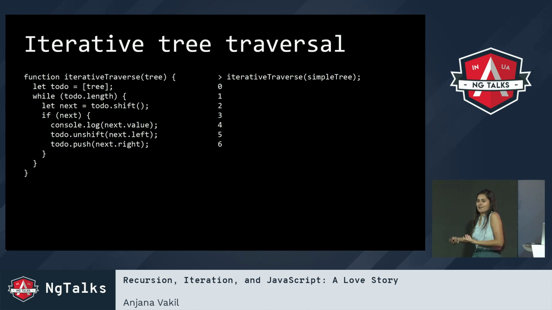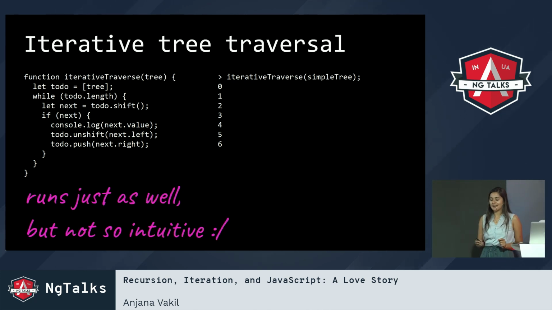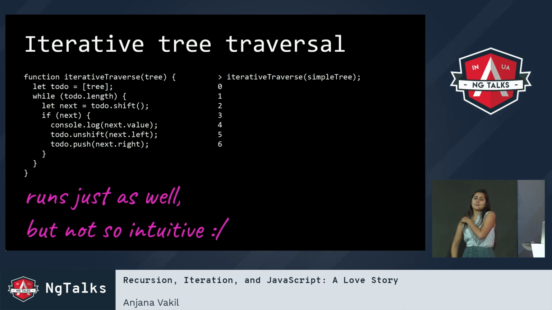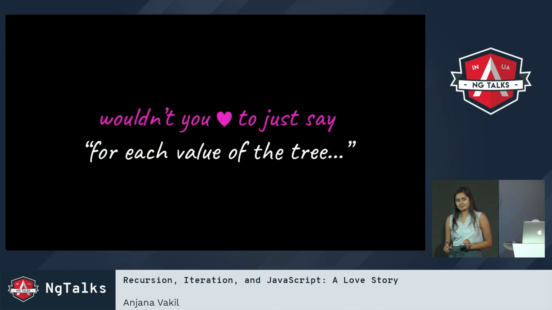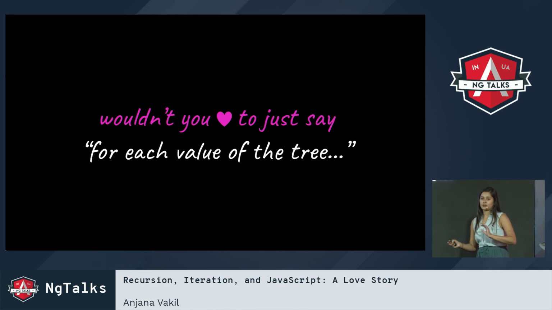I can run this code and it gets out all the values, but I don't know about you, I don't find this as intuitive. I find this a little bit harder to think about. It was a little bit harder to write for me, and this is an iterative approach, but it's not really that easy to work with. So, wouldn't it be great if we had more intuitive iteration? If we could just say, hey, for each thing in the tree, tell me what the thing is. That would be nice and simple. It would be more intuitive.